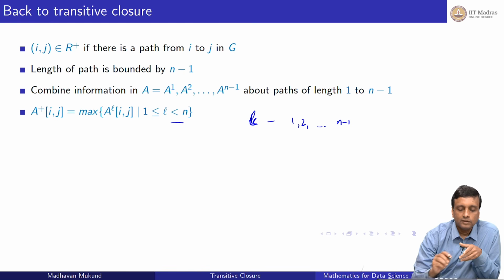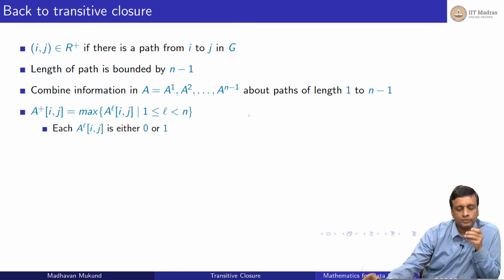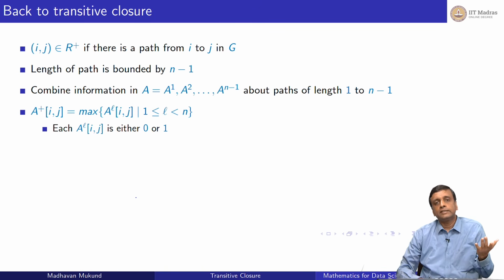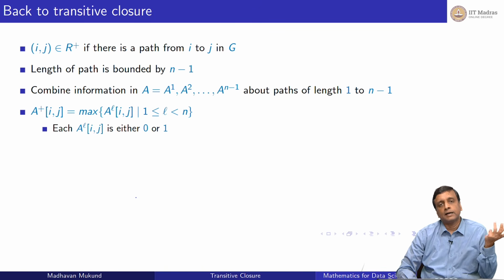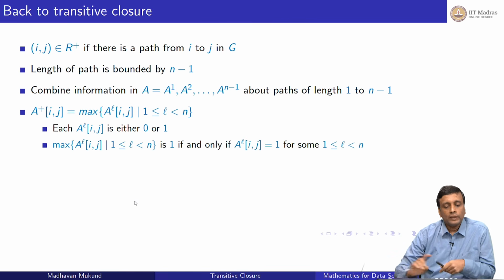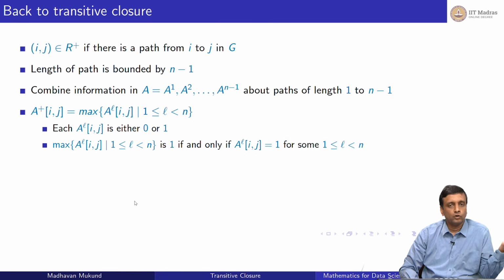So what does this mean? Notice that each entry is 0 or 1, right? Every entry of these are all 0-1 matrices. Either there is a path of that length or there is not a path of that length. Now when I'm taking this max, it's basically checking if all of them are 0, that is there is no path of length 1, no path of length 2, no path of length 3 and so on, the max is also going to be 0. So there will be an A plus entry which says 0, there is no path.